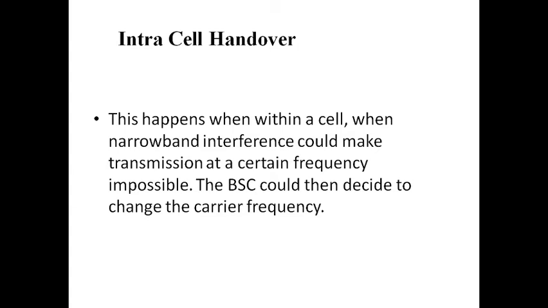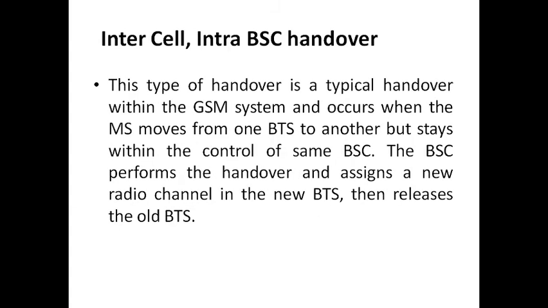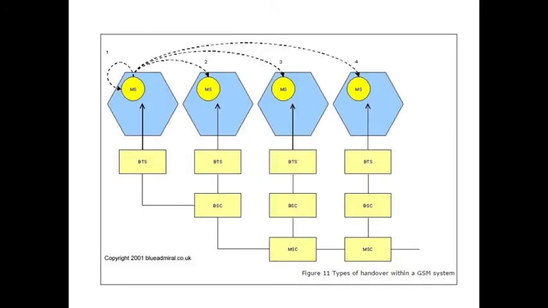Within some area, only some area. So this happens when a narrowband interface could make transmission at a certain frequency, and it is performed within a cell. If you see the diagram, here there are four radio cells which are indicated with the blue color.